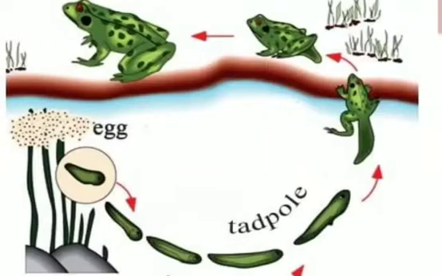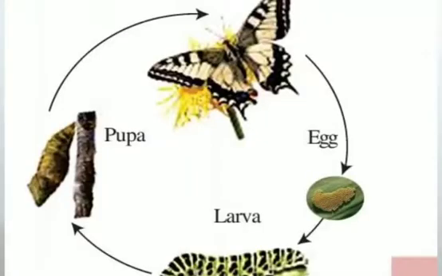Next one is the frog. The frog lays eggs, then it becomes a tadpole, which is the larva of the frog, and it doesn't have the pupa stage. Finally, after different stages, it grows into an adult frog. This is the metamorphosis of the butterfly. The butterfly lays eggs, then the larva comes out of the eggs, and after some days it becomes a pupa. A cocoon is formed, and from the cocoon an adult butterfly grows out.